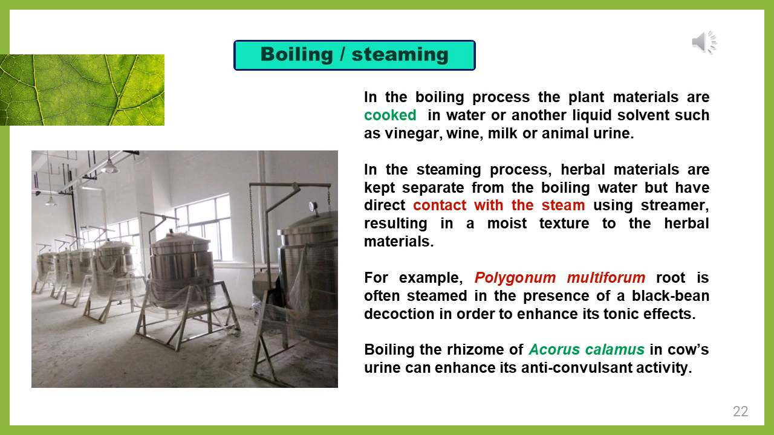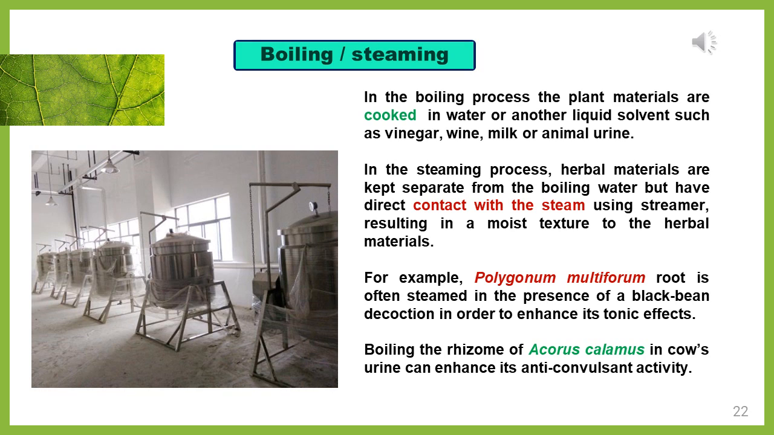Next process is boiling or steaming. In the boiling process, the plant material will be thoroughly cooked in water or any other liquid solvent like vinegar, wine, milk, or animal urine. In the steaming process, the herbal material is kept separate from the boiling water, but has direct contact with the steam using steamers, resulting in a moist texture of the herbal materials.